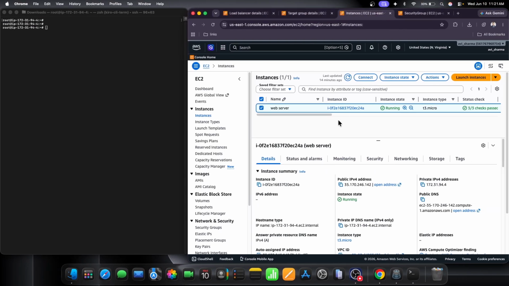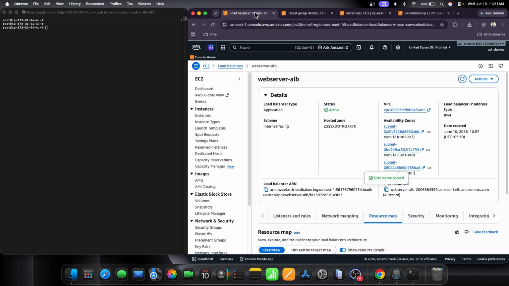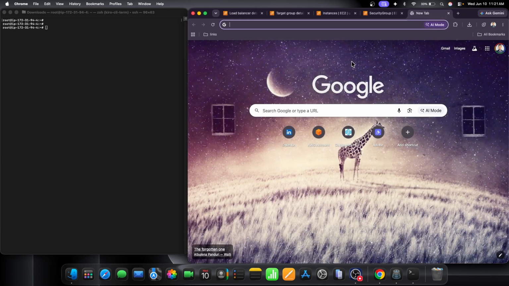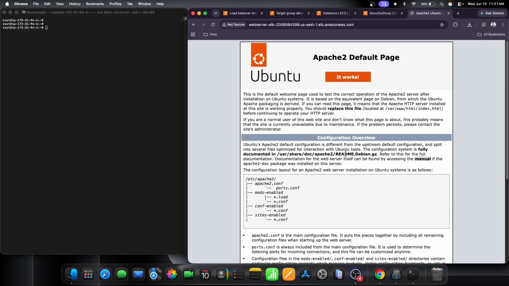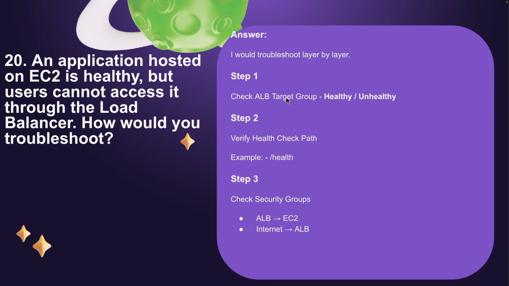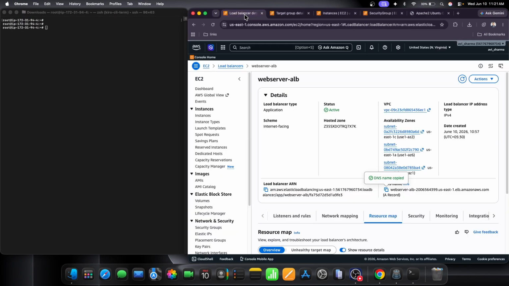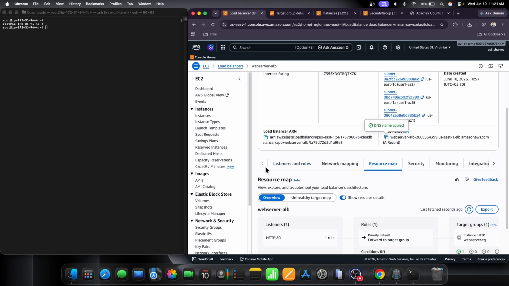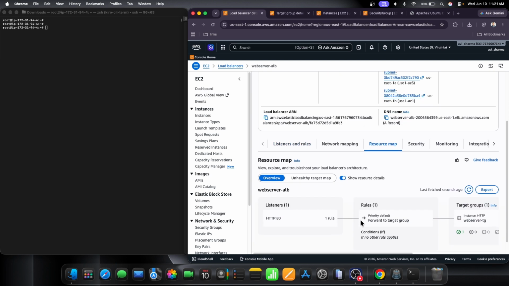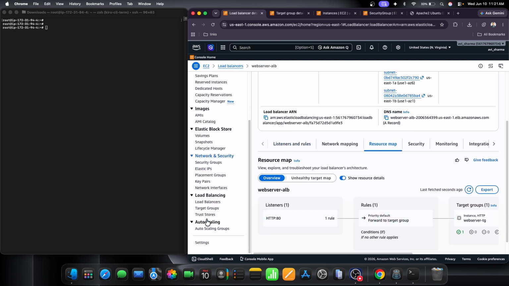So this is the server I have created. Let me go to the load balancer first, and let me click the DNS name, and you can see our application is running. Then how can we troubleshoot if it is not accessible? Okay, so the first step is to check the ALB target group. Where can we check it? In the load balancer, we have the target group. So we can check it from here also.